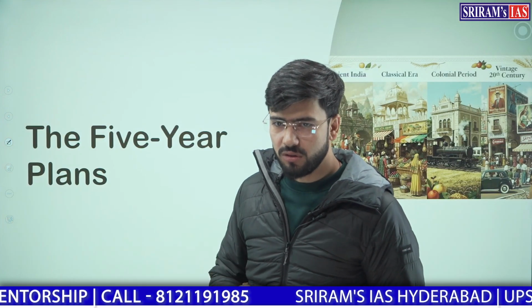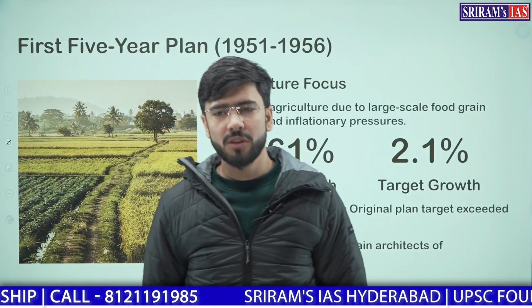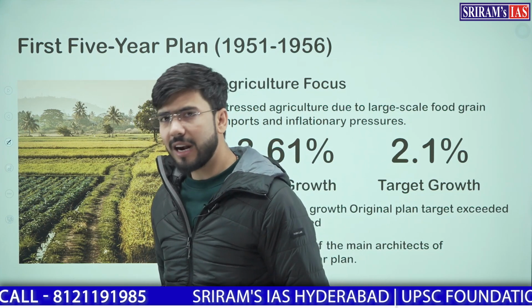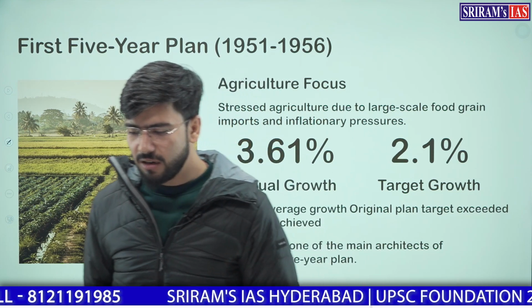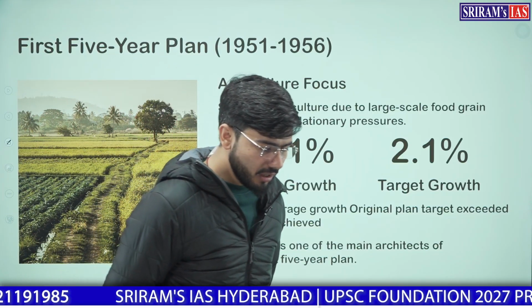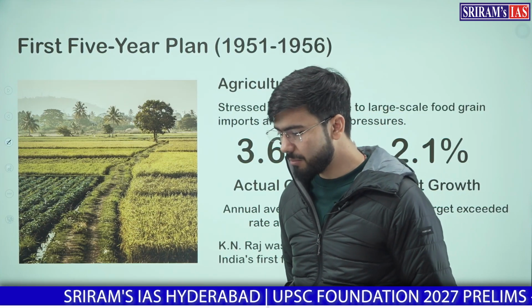Clear? Now, moving further to 5-year plans, we will start with the first 5-year plan. The first 5-year plan came in 1951 to 1956. The rationale for having 5-year plans was already discussed in the past video. In this lecture, we will be discussing the key facts of these plans.